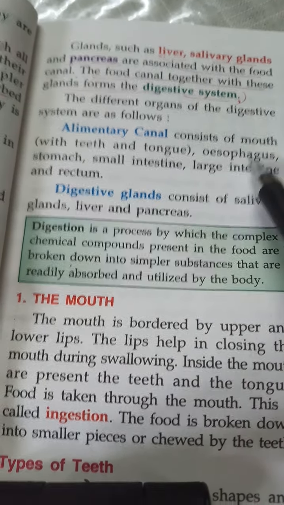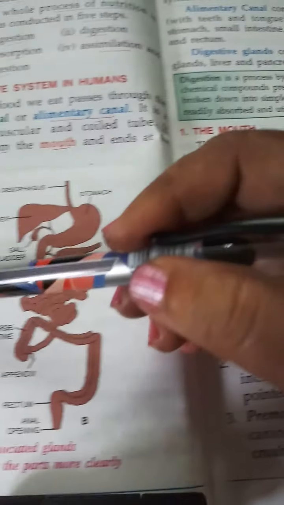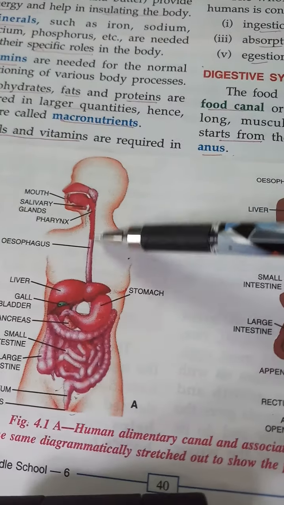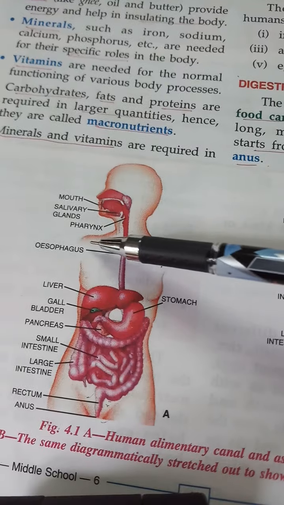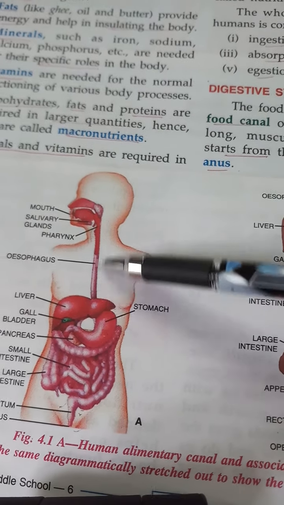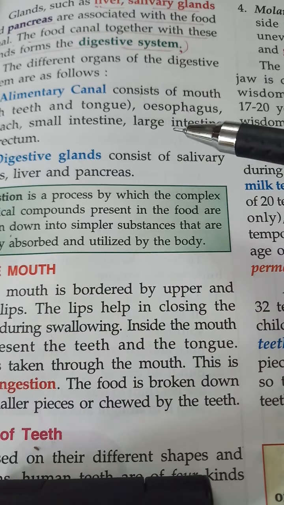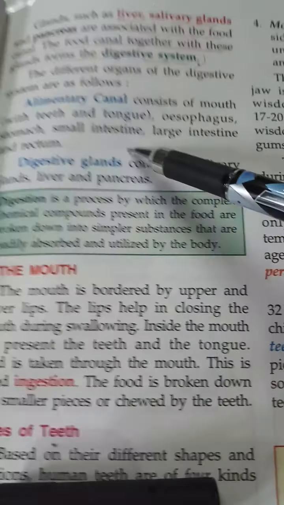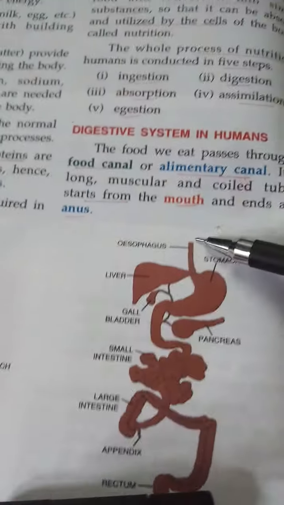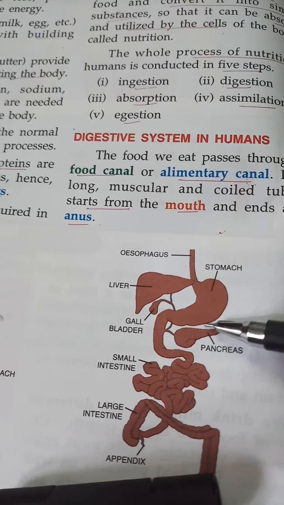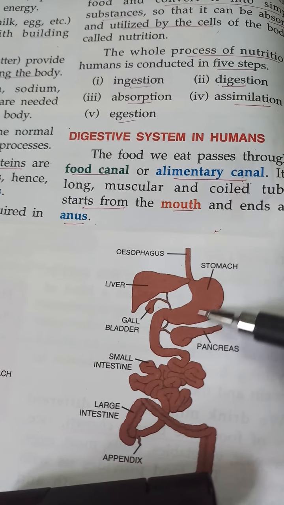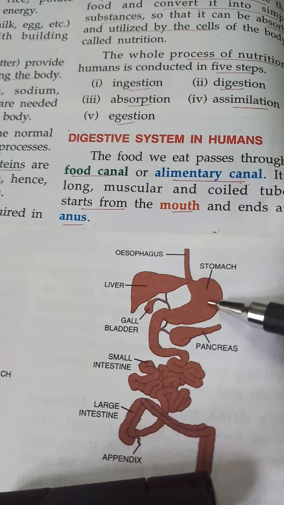Then esophagus is known as the food pipe. The food pipe is also known as the esophagus. You can see the part esophagus here. Then stomach, small intestine. You can see after the esophagus it is entering into the stomach. It is a muscular organ.